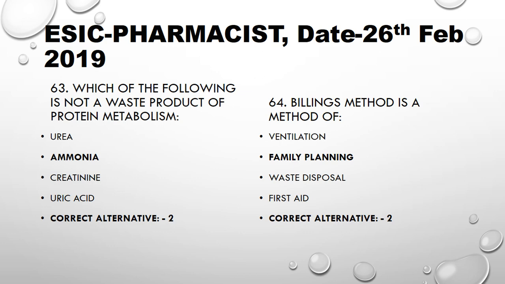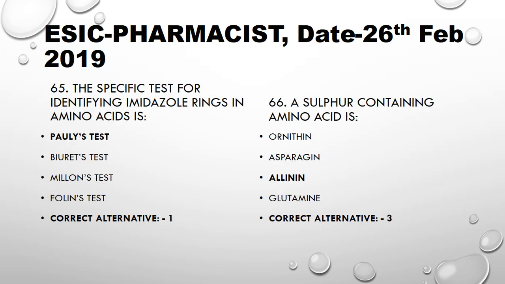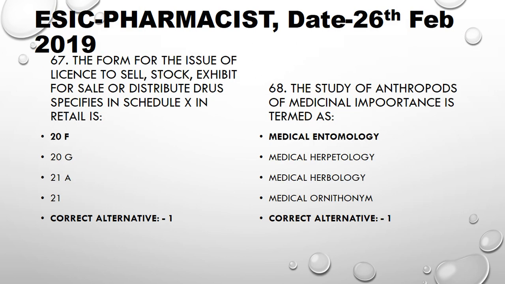Billings method is a method of family planning. The specific test for identifying imidazole rings in amino acids is Pauly's test. Here, the Biuret test is used for peptide bonds, Millon's test for phenolic compounds, and Folin's test for uric acid in urine. A sulfur containing amino acid is cysteine. The form for the issue of a license to sell, stock, exhibit, or distribute drugs specified in Schedule X in retail is Form 20F.